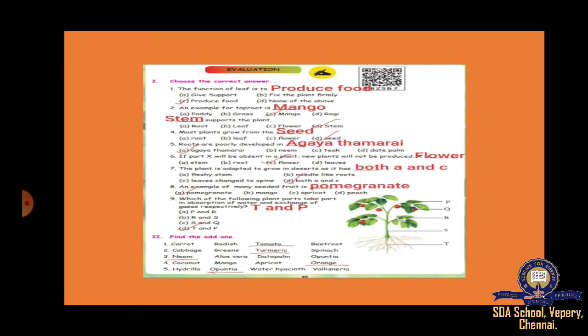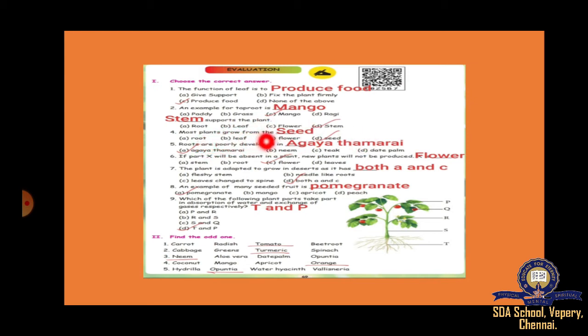Next, choose the correct answer. The function of leaf is to produce food, give support, fix the plant firmly. None of the above. The function of leaf is to produce food. Main function is to produce food. An example for taproot is mango. Paddy, grass and ragi, these all are fibrous root. Mango is taproot. Okay. Dash supports the plant. What supports the plant? Stem.